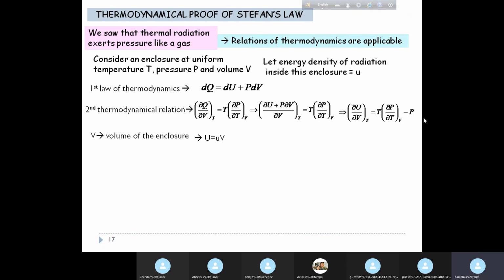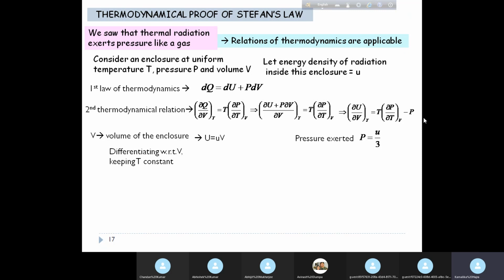So V is the volume of the enclosure, and therefore the total energy U should be equal to the energy density multiplied by capital V, because small u is the energy density, meaning energy per unit volume. So the total energy of the volume capital V is capital U, given by small u into capital V. And we know the general expression for the pressure exerted, since we don't know whether the radiation is incident normally or obliquely, so we have to consider oblique incidence for the general case, is U by 3.